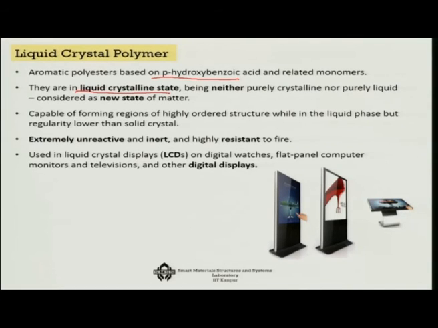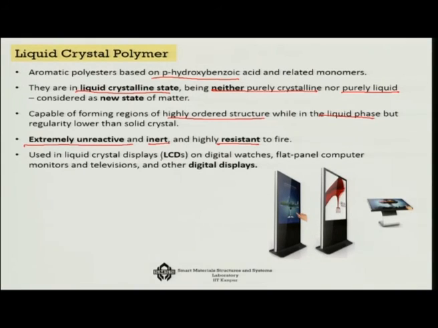That means they will be neither purely crystalline nor purely liquid. So, you can consider it to be a new state of matter. They are capable of forming regions of highly ordered structure while in the liquid phase, but with regularity lower than the completely solid crystal. They are extremely unreactive and inert and highly resistant to fire.